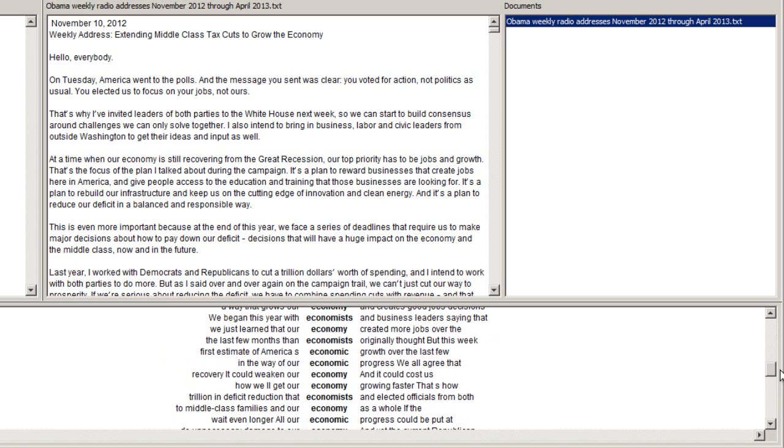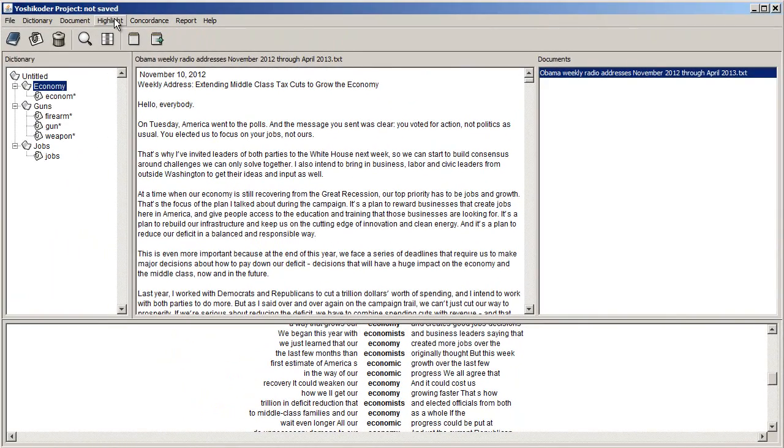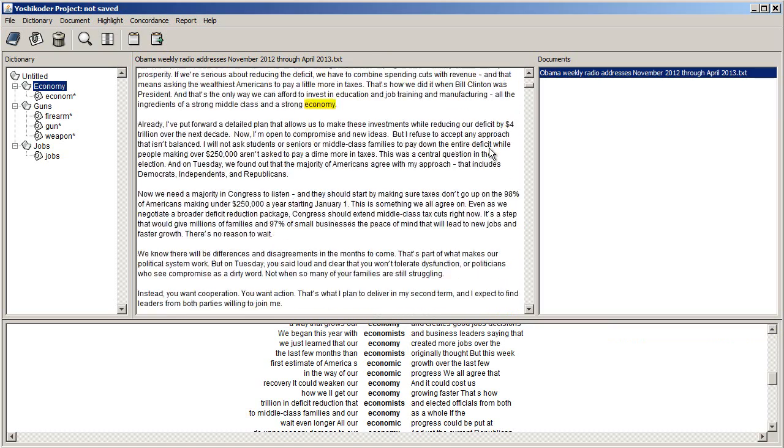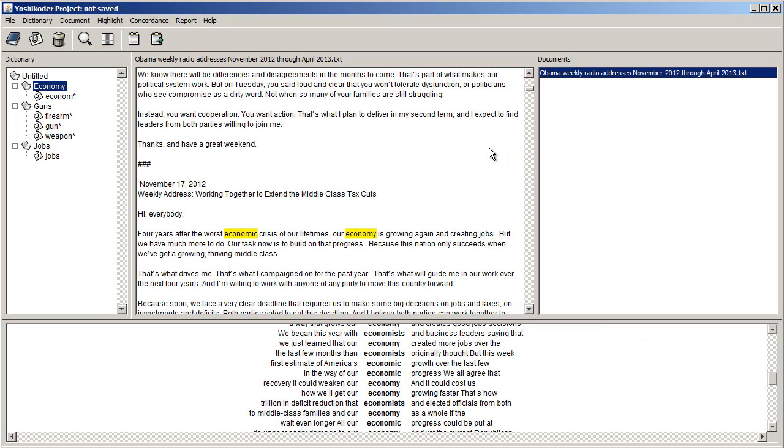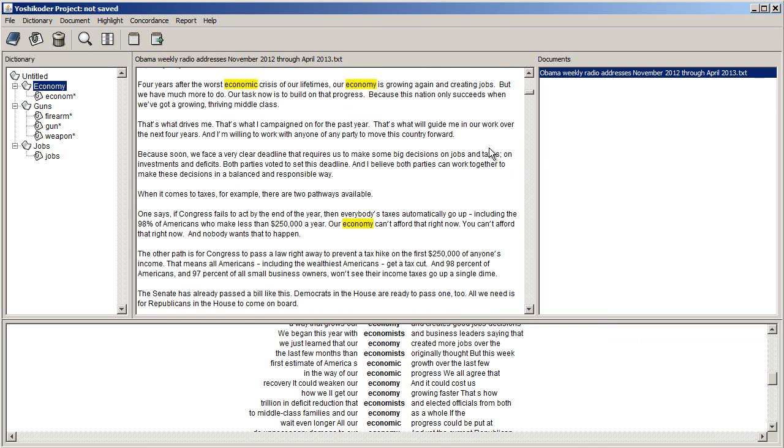You also get a little bit of context. You get 5 words to the left and 5 words to the right of every occurrence of a word that was found. You can even choose highlight here. And up here in the full text, Yoshikoder will show you every occurrence of the words that were found in this particular search. So you have a lot of opportunities to see the words that are found in context, to make sure that they really are indicating what you think they're indicating.